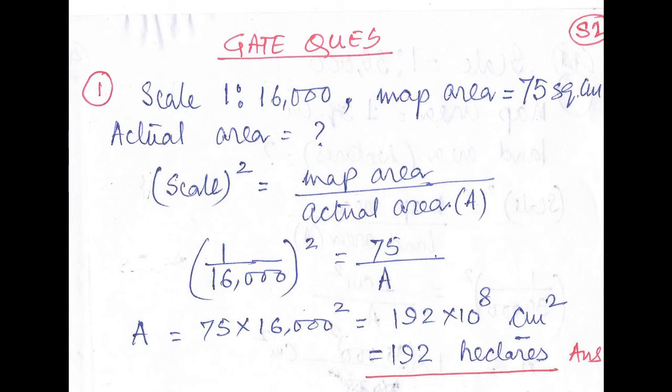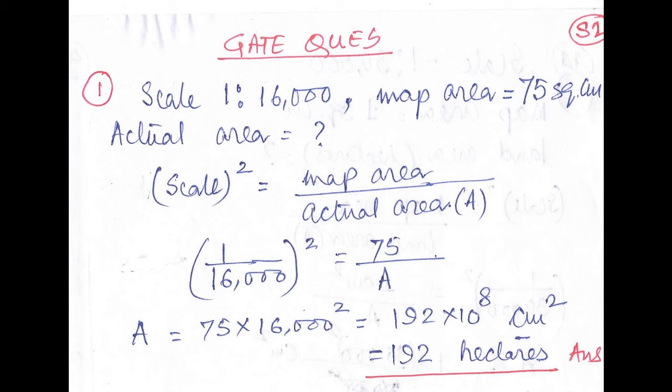In the problem, scale is given as 1:16,000. Map area is given as 75 square centimeter. We have to find the actual area. Now what we have learned is that scale square equals map area divided by the actual area. So put the value of scale: (1/16,000) squared is equal to, what is the map area? 75.